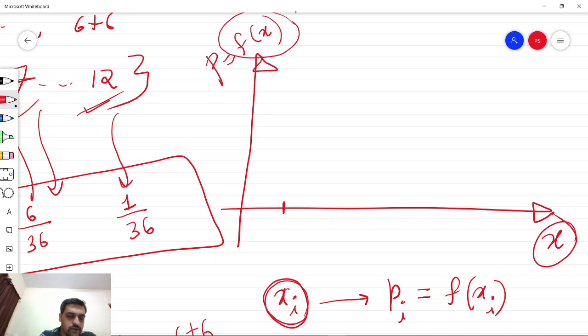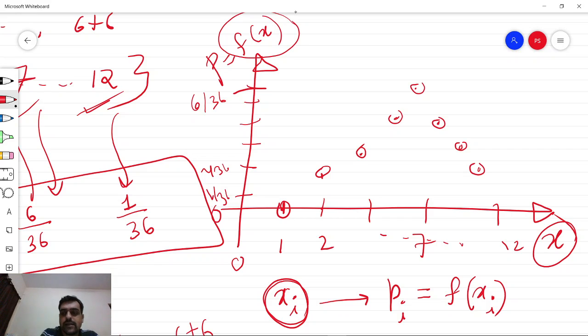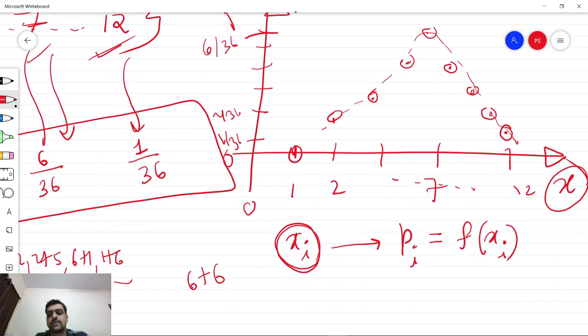So in this case of throwing of two dice, we can start with 0, 1, 2, 3 up to 12. So 1 has probability 0, and we can mark it here as 1 by 36, 2 by 36 and so on up to 6 by 36. And we see that as the number increases, the probability goes on increasing. It becomes highest for the number 7 and then it goes on decreasing, and for 12 it is again 1 by 36. So this is how we are able to construct a graph of the probability plotted against the value of random variable x.